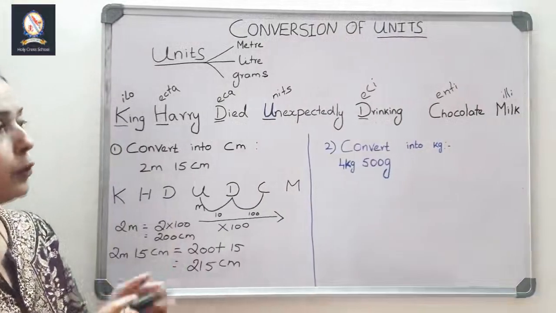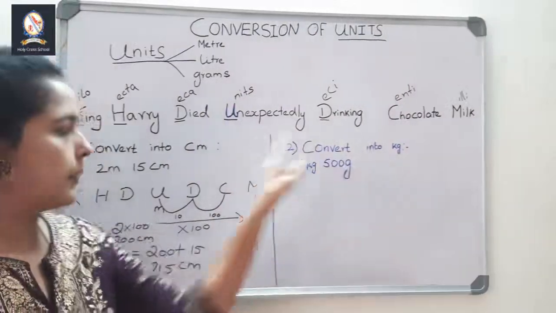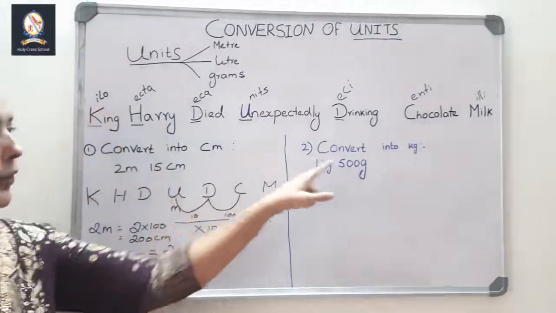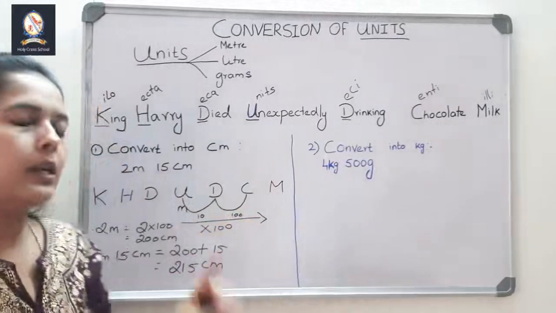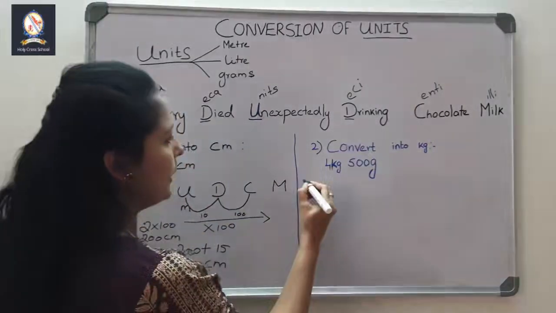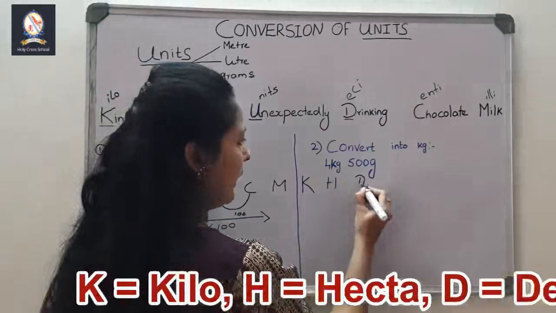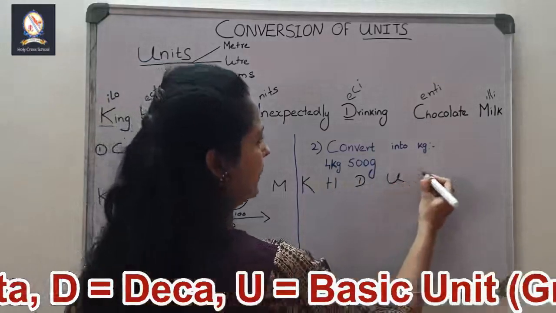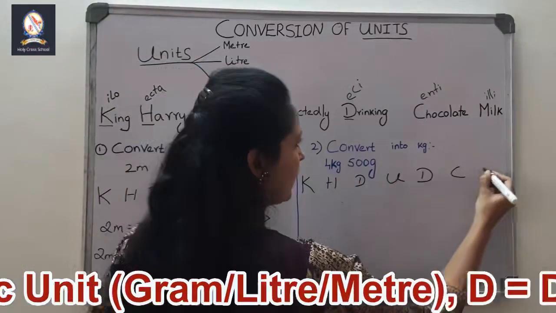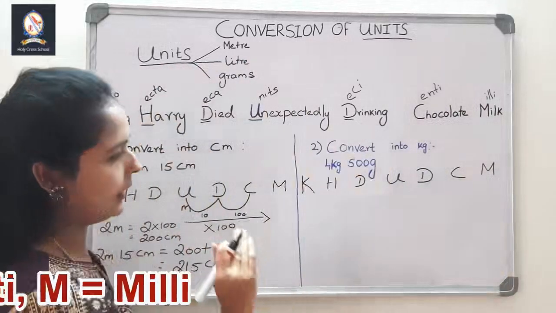Now, I'll do one more sum. You can easily understand. Convert into kilogram. Here it is centimeter. Here we are going to do it into kilogram. What is the first step you should write? Write the storyline. What is the storyline? King Harry died unexpectedly drinking chocolate milk. Okay, first write the storyline.